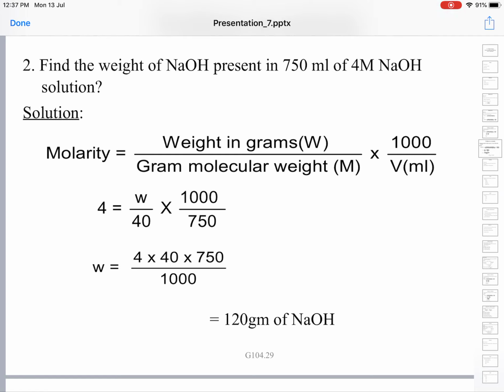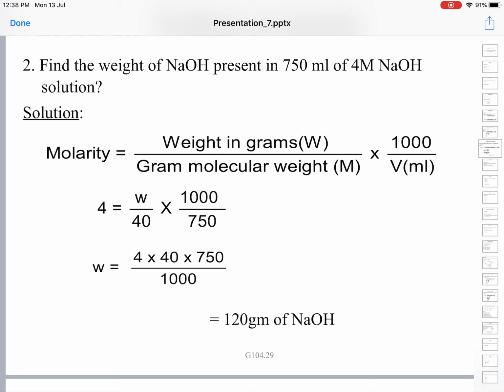Next, here weight is asked. Find the weight of NaOH present in 750 ml of 4 M NaOH, 4 molar. Weight of NaOH is equal to question mark. Volume of NaOH is 750 milliliters and molarity of NaOH solution is 4 M, and gram molecular weight of NaOH we have to calculate.